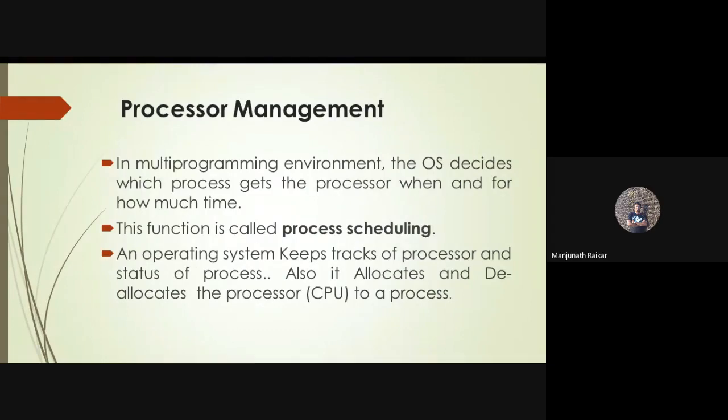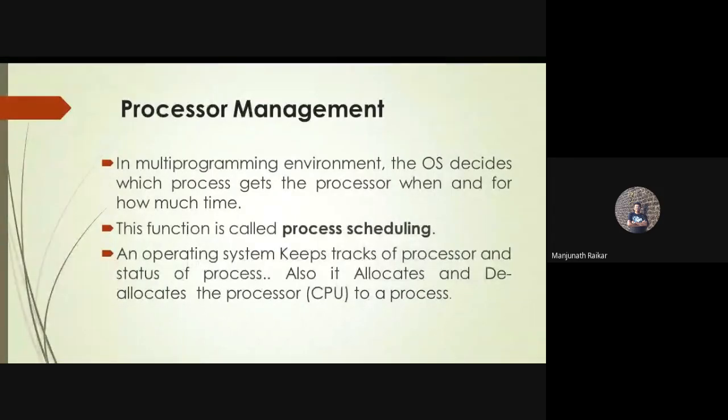Without any schedule, the processor is not going to run properly, right? That's why processor management is required in every operating system, because we don't know what time which application we are going to run and what time which application we are going to close. Everything has to be managed with the help of processor management, right?